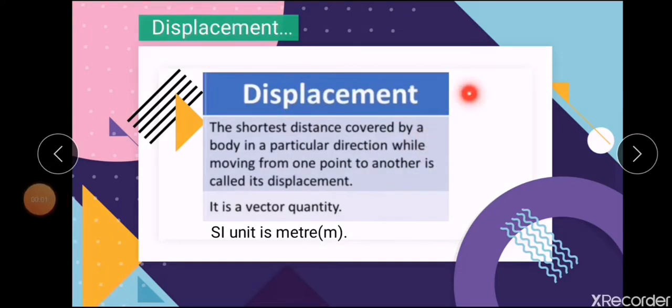Displacement is a term we are using in correlation with distance. Displacement is the shortest distance or the shortcut in a particular direction. Since it has direction along with magnitude, it is a vector quantity. Since it is a part of distance, the units are also the same.